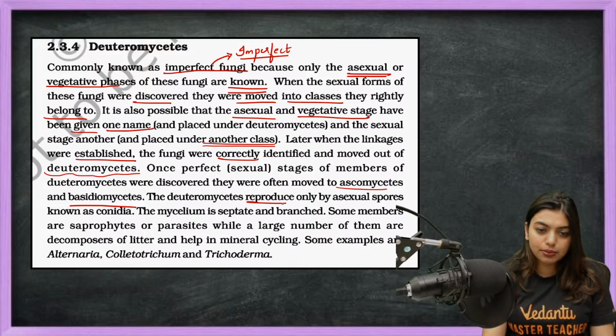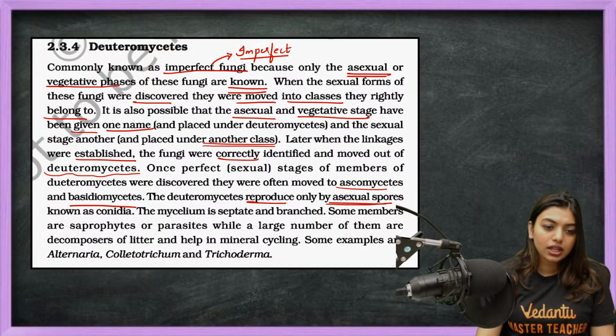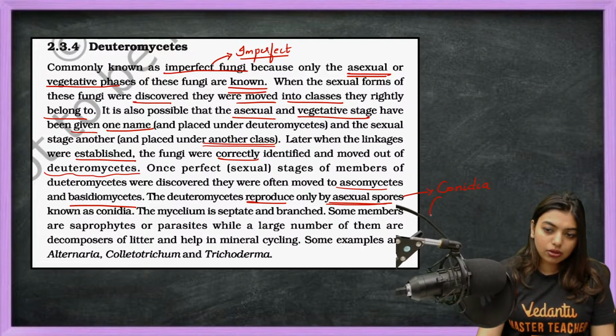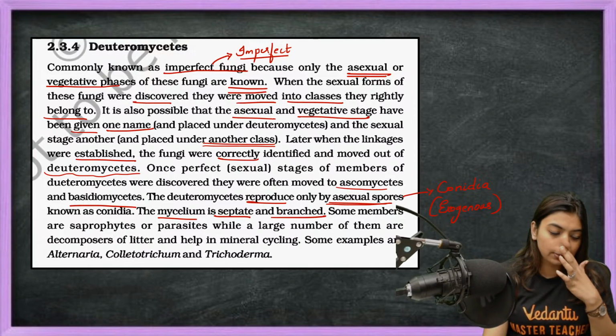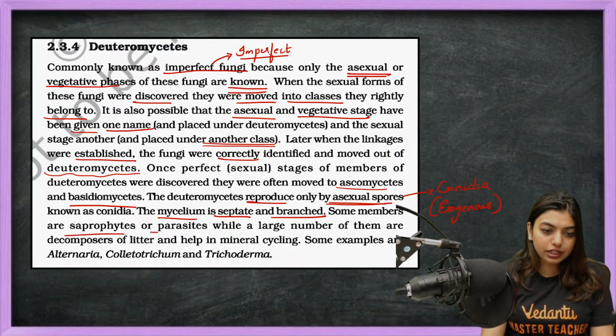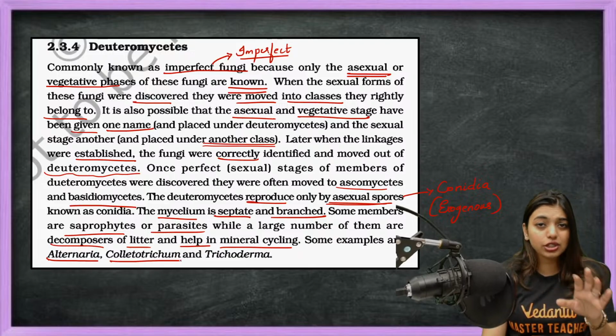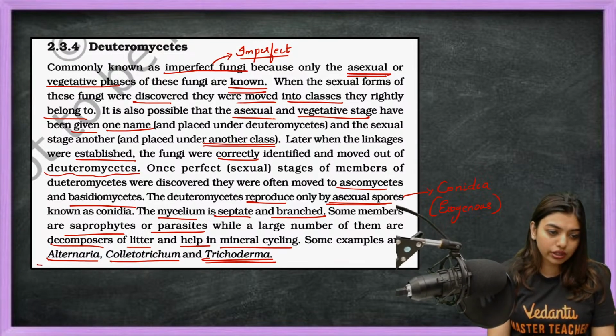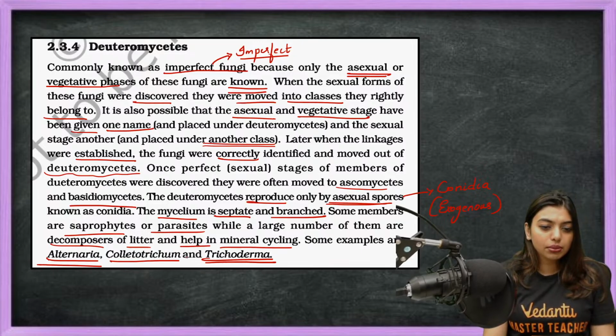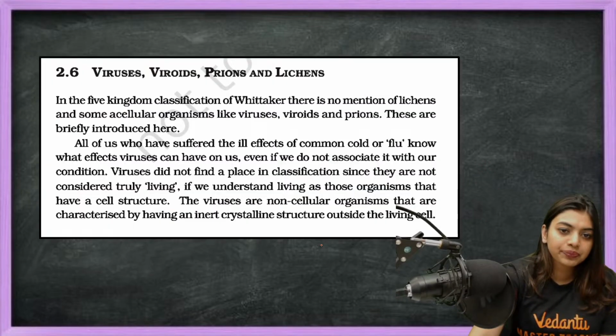Now, the Deuteromycetes reproduce only by asexual spores, and the spores are called conidia. Again, remember, conidia is exogenous. The mycelium is septate and branched. Some members are saprophytic or parasitic, while a large number of them are decomposers of litter and help in mineral cycling. Some examples are Alternaria, Colletotrichum. If you cannot remember, at least remember Alternaria and Trichoderma. Okay, done.